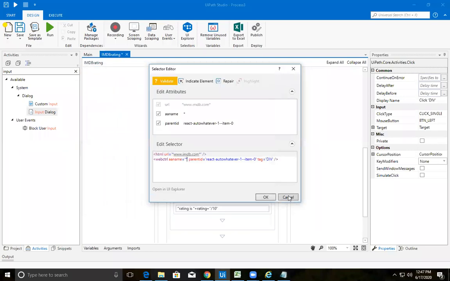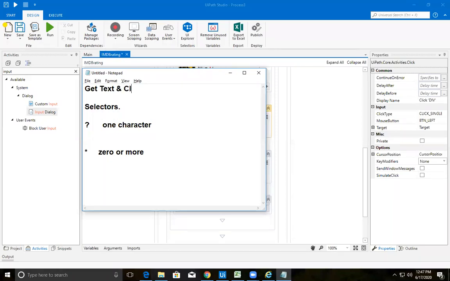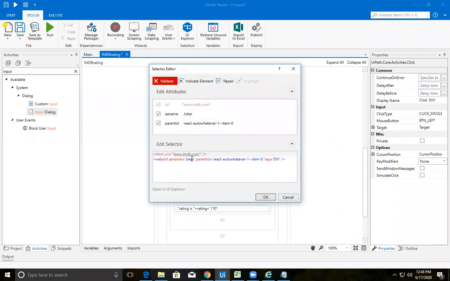This is get text activity, right? And for the click activity also. So for both the get text and click activity, your selector will select among the list of selectors which are available, by providing your asterisk here.